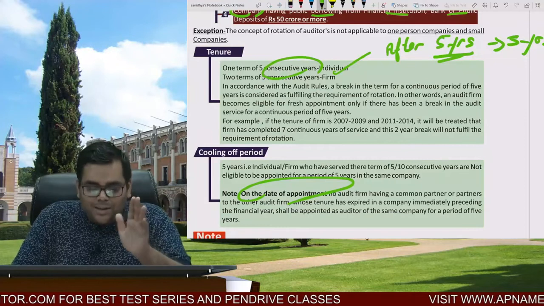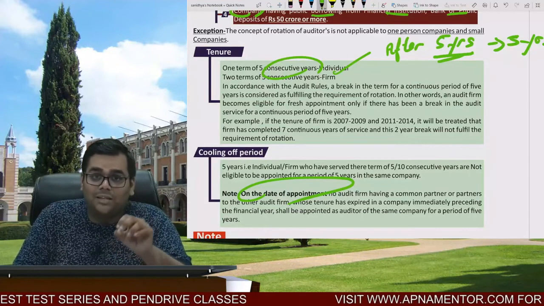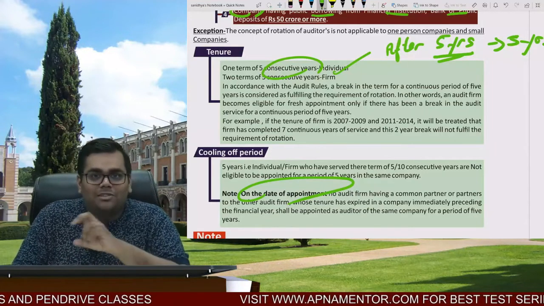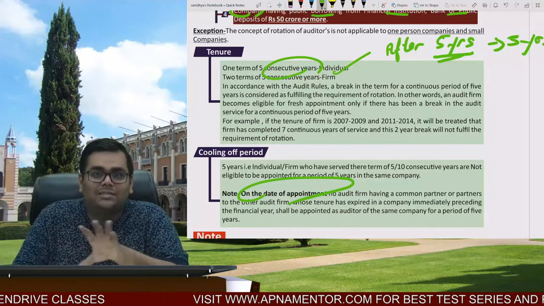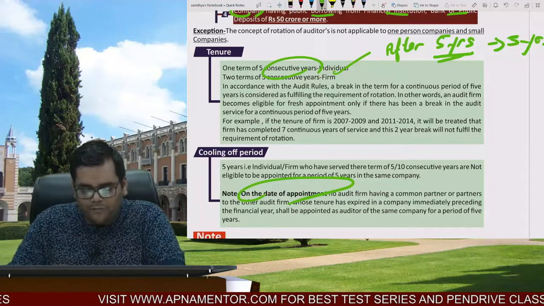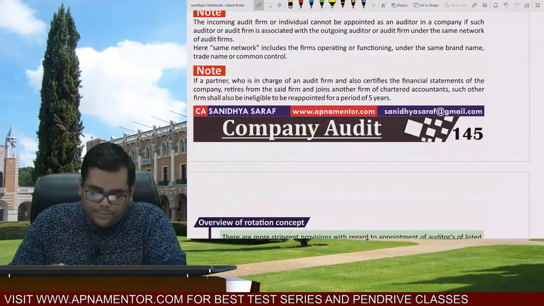So again the lawmaker says that any break shall be considered as a break for the purpose of rotation only if taken for a period of at least 5 years. Right? So the lawmaker says that any break shall be considered as a break for the purpose of rotation only if taken for the period of 5 years. So that is again you have to think, and that is again you have to keep in mind.